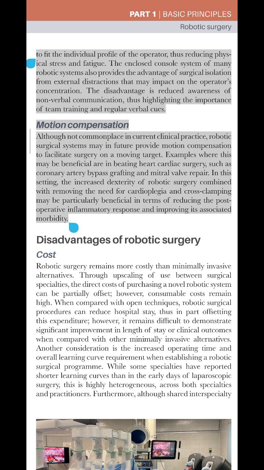Motion compensation. Although not commonplace in current clinical practice, robotic surgical systems may in future provide motion compensation to facilitate surgery on a moving target. Examples where this may be beneficial are in beating heart cardiac surgery, such as coronary artery bypass grafting and mitral valve repair. In this setting, the increased dexterity of robotic surgery combined with removing the need for cardioplegia and cross-clamping may be particularly beneficial in terms of reducing the postoperative inflammatory response and improving its associated morbidity.